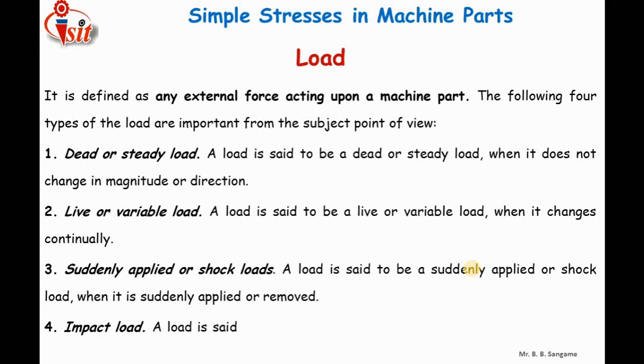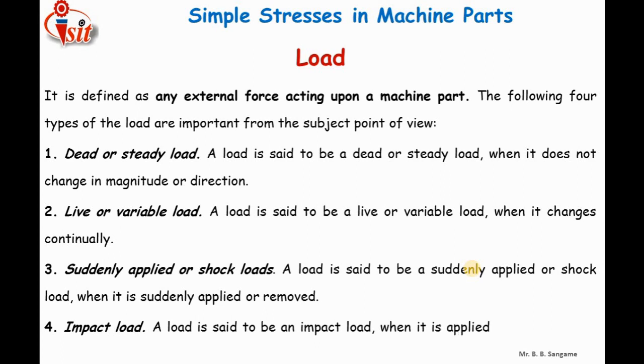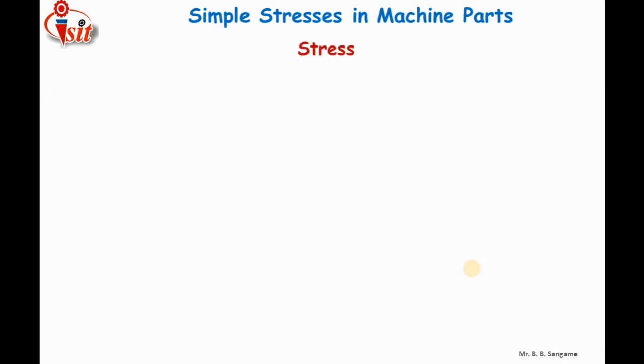Fourth is the impact load. A load is said to be an impact load when it is applied with a certain initial velocity. Here we can take the example of a blanking and punching machine. Whatever force is required to shear off the sheet metal is calculated and given to the punch. According to that, a certain velocity is required to be given to the punch so that it can create a hole, create a blank, or pierce the sheet metal.